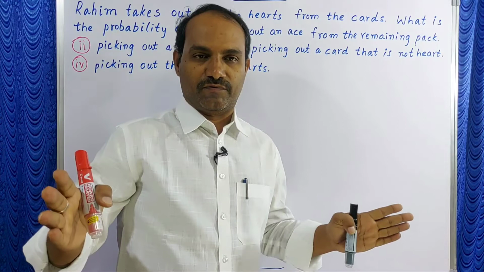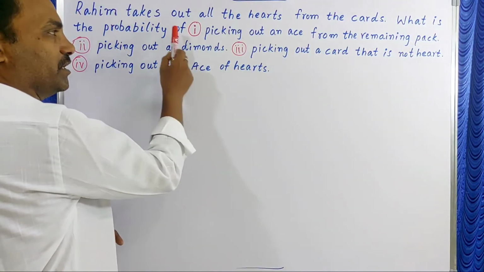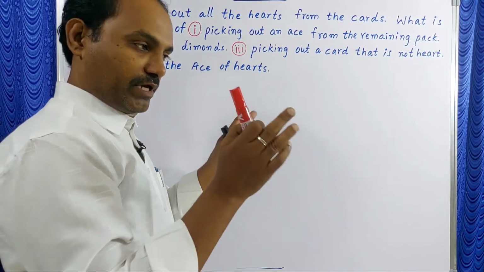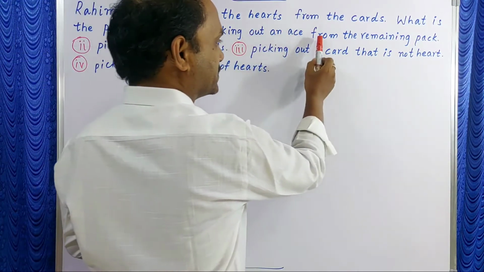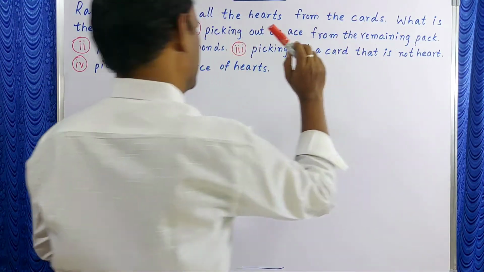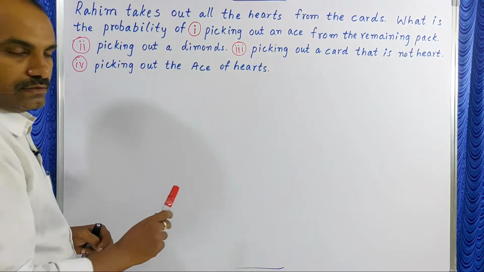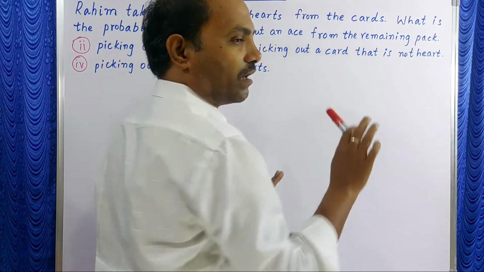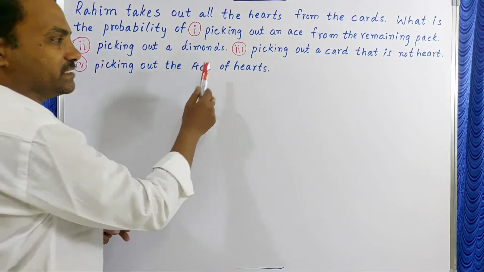After all hearts are removed, from the remaining pack, what is the probability of picking out an ace? Second, picking out a diamond. Third, picking out a card that is not a heart. Fourth, picking out the ace of hearts.